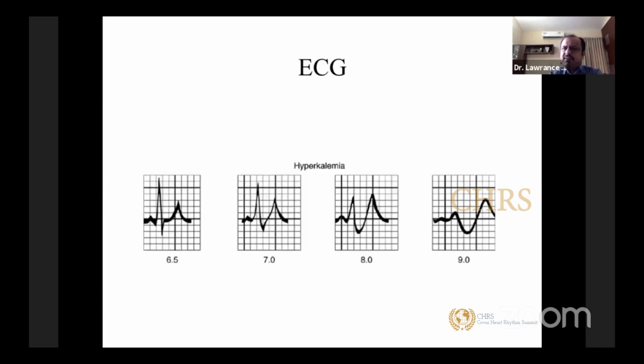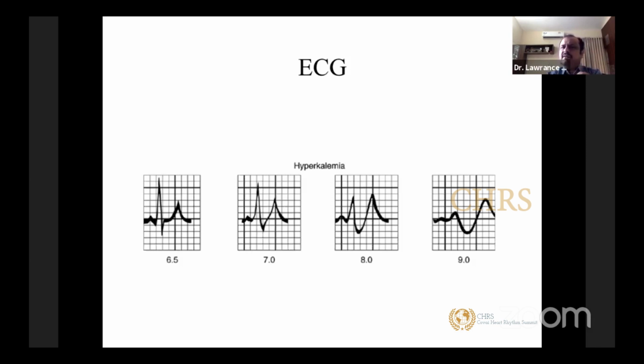Hyperkalemia is one electrolyte imbalance which can give you a lot of ECG clues. As your potassium level rises, there are sequential changes in the ECG. When your potassium level is around 6.5, you will see tall, tented T waves. Your T waves are becoming upright. Once you reach a level of 7 plus, your T waves rise further. Slowly, you will start losing your P wave. Losing a P wave is a very dramatic sign of hyperkalemia.